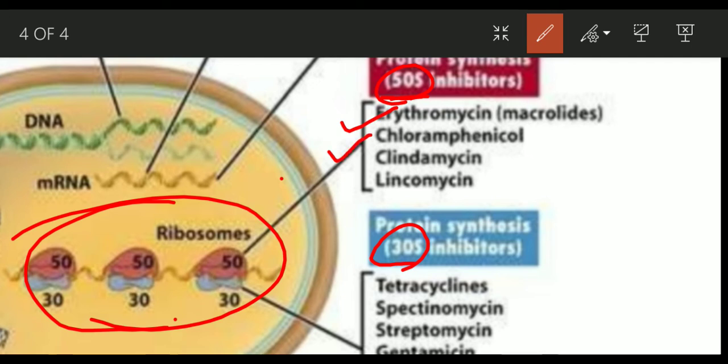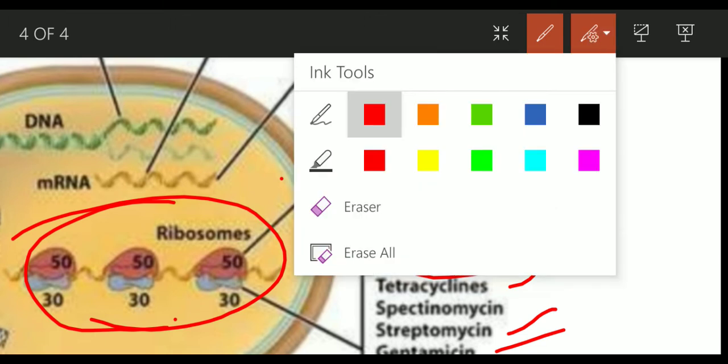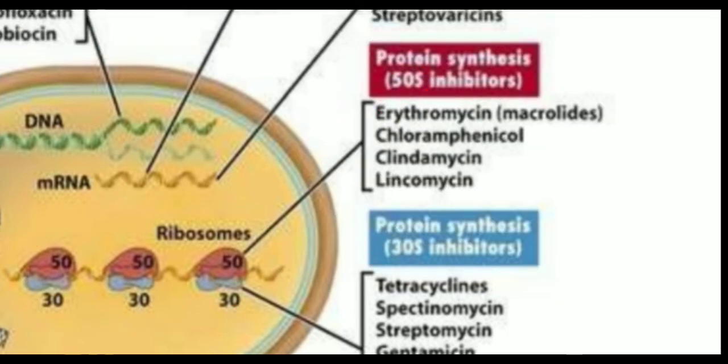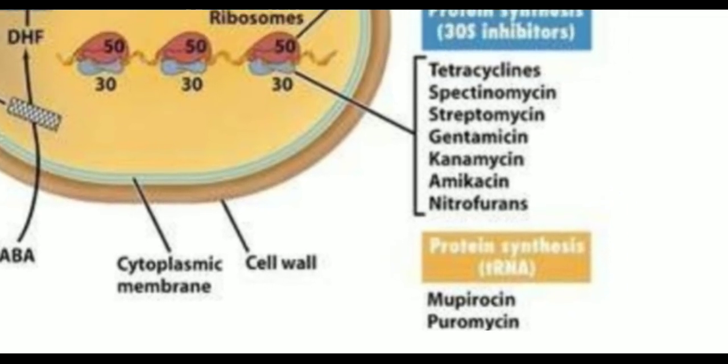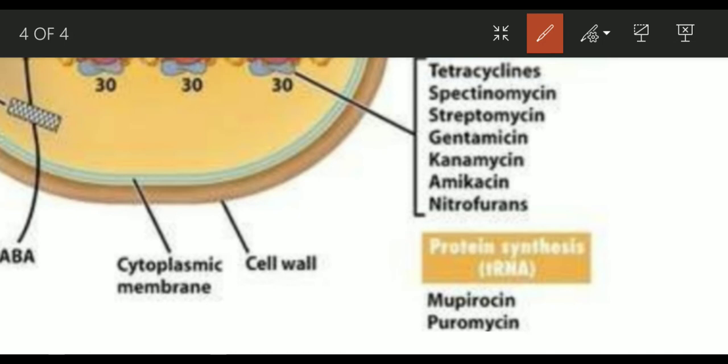Erythromycin, chloramphenicol, they inhibit the 50S subunit, whereas tetracyclines and streptomycin, gentamicin, they inhibit the 30S subunit. So these are protein synthesis inhibitors. And some of the protein synthesis inhibitors also inhibit the tRNA, right, like puromycin.